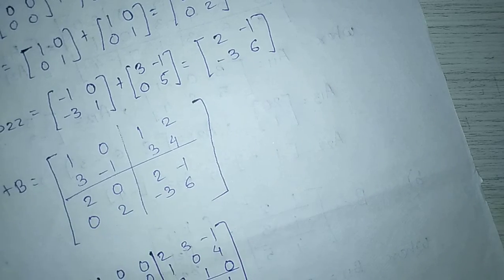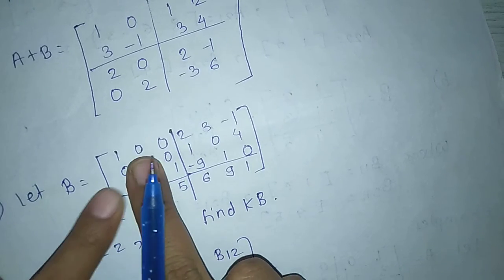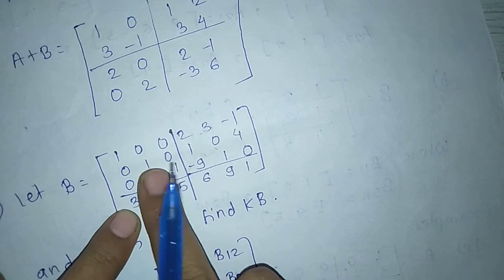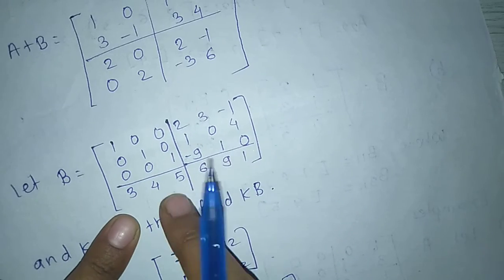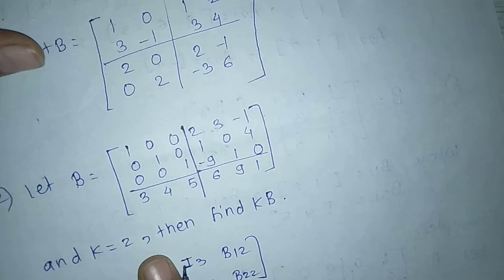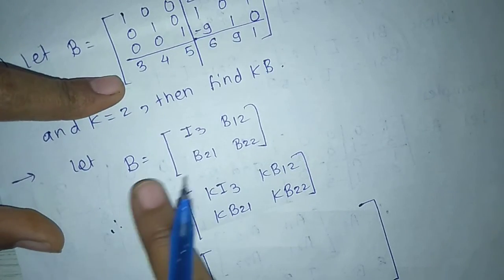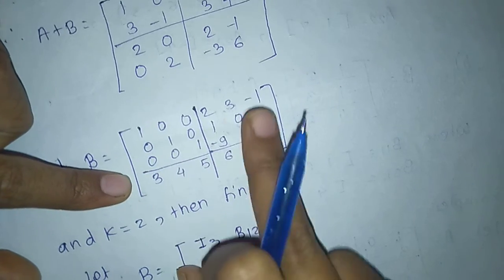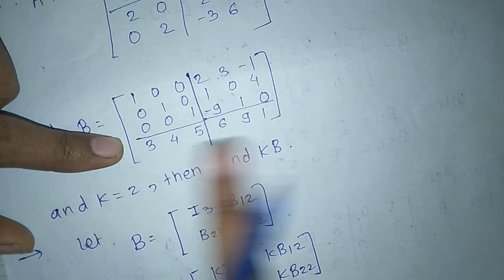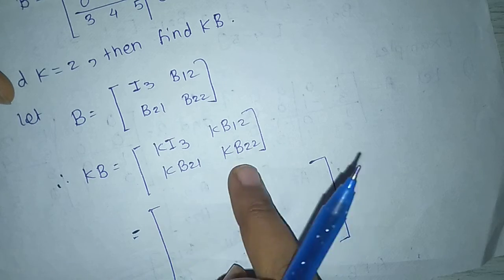This is the partition. Next, second, let B equal to 1 0 0 2 3 minus 1 0 1 0 1 0 4 0 0 1 minus 9 1 0 3 4 5 6 9 1, and K equal to 2. Then find K into B. Let B equal to I3, B12, B21, B22, where I3 is this matrix, B12 is this, B21 this, and B22 this. Therefore, K into B equal to K into I3, K into B12, K into B21, K into B22.